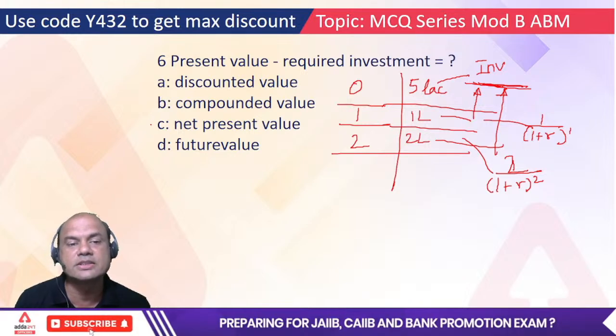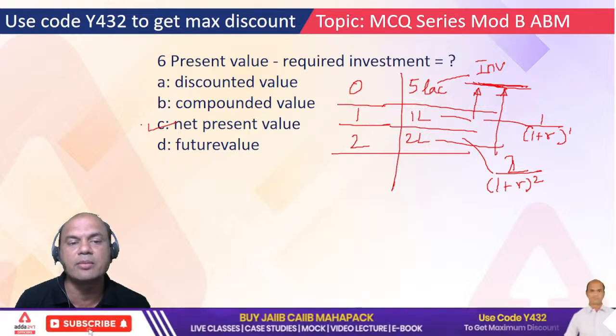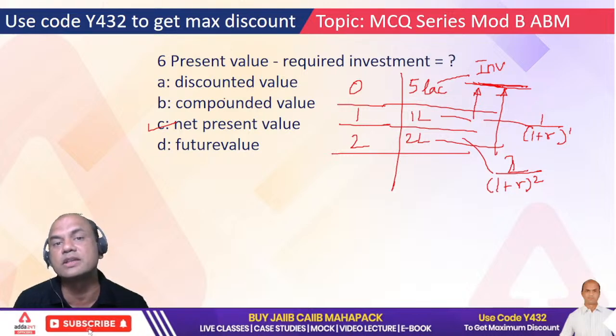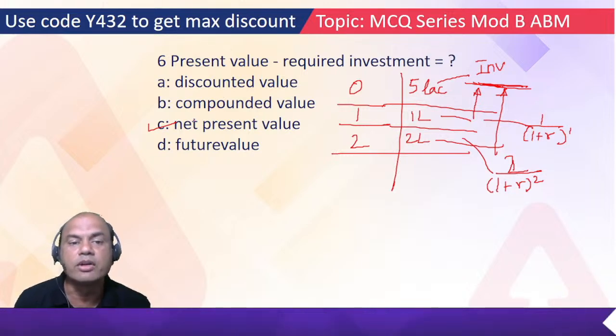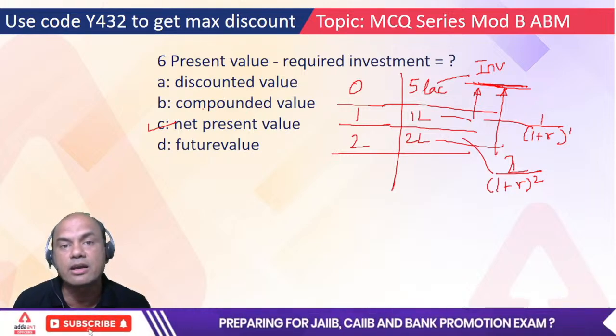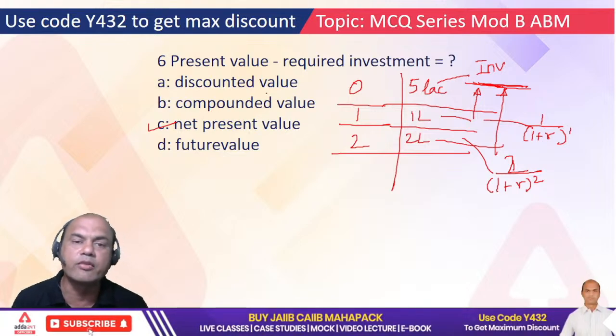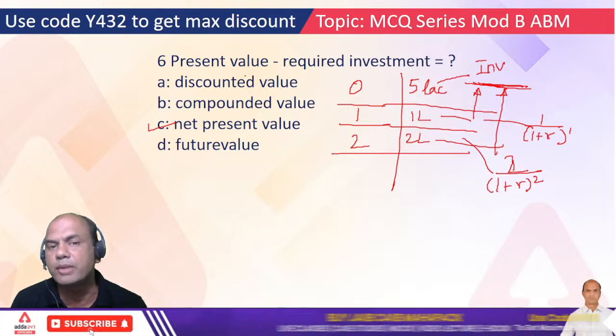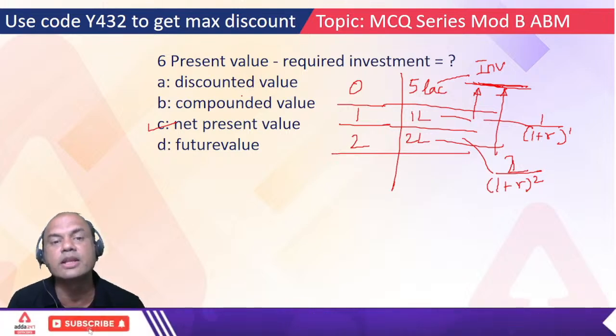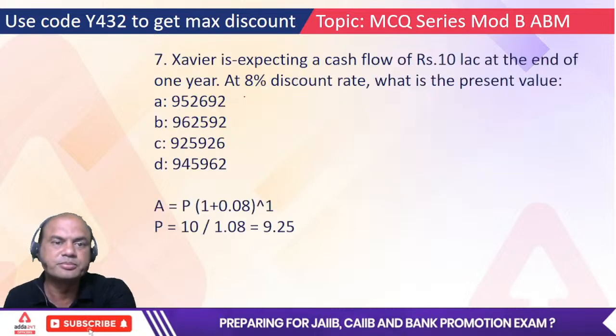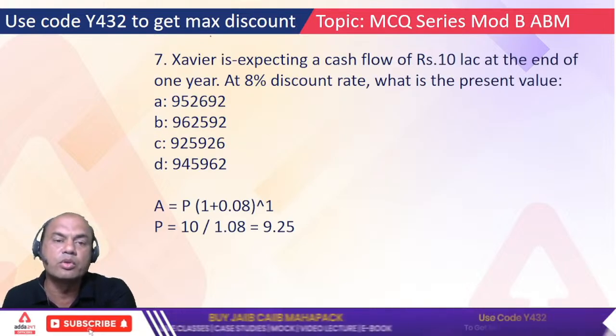You had studied this in JAIIB, right? NPV, net present value, right? You had studied two components over here. One was NPV, second was IRR, internal rate of return. And remember anyone? We'll be doing the same in our batches also again for CAIIB, so that's why I say join these batches. Now we'll come to the two numericals.